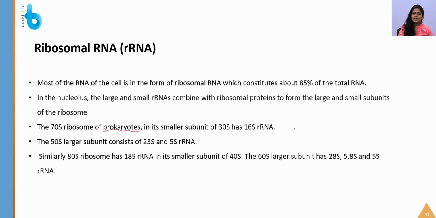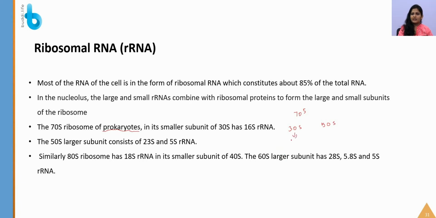The 70S ribosome consists of a smaller subunit, 30S, and a larger subunit, 50S. So don't add these and get confused, because at the time of overlapping some units will be missed out. These are not products of addition. These subunits are based on the sedimentation coefficient, that is the Svedberg coefficient, and not just on adding.